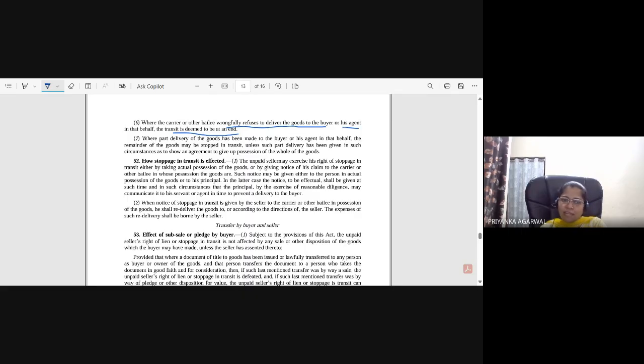When notice of stoppage in transit is given by the seller to the courier or other bailee in possession of the goods, he shall redeliver the goods to or according to the direction of the seller. See, it is not necessary. We have already discussed what right he is exercising through stoppage in transit, the right to regain. But it is not necessary that the seller will ask that the entire goods be brought back to him. He might say to give it to some other person. That is also possible. That is what it is trying to say: he shall redeliver the goods to or according to the direction of the seller. The expense of such redelivery shall be borne by the seller.